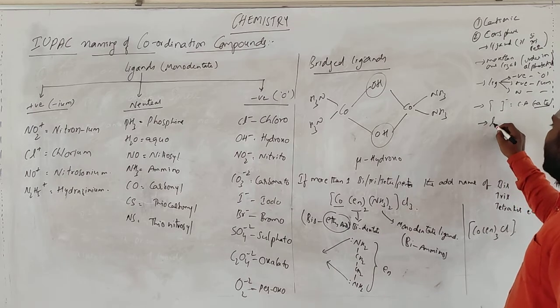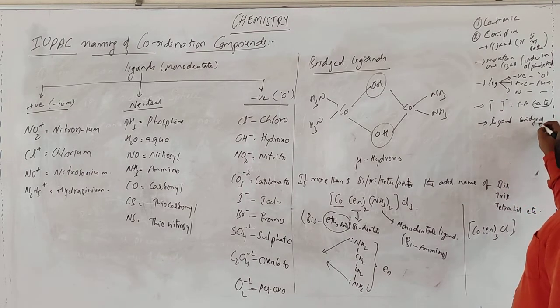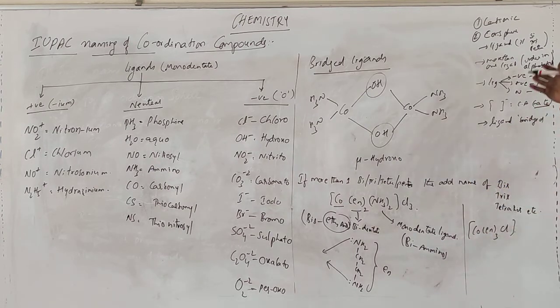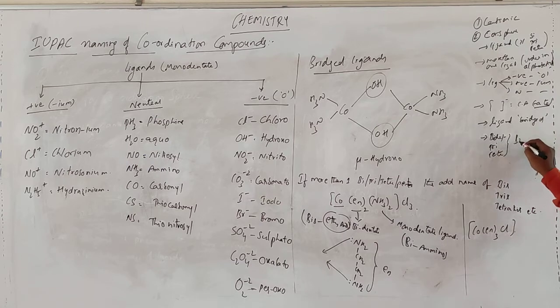Check whether the ligand is bridged or not. If it is bridged, you go this way. For bidentate or tetradentate ligands, you will use bis, tris, tetrakis.